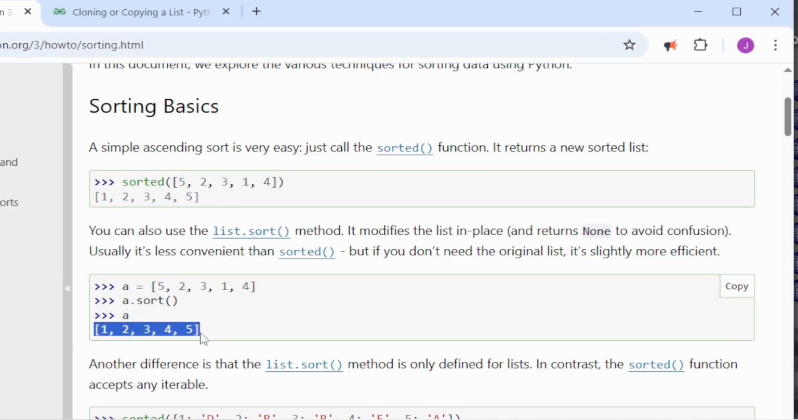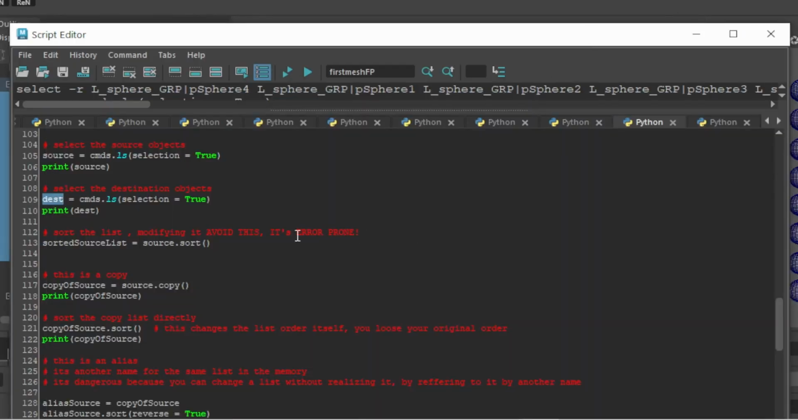Here you're printing out the original list altered. Here you're printing out a new list that was copied from the original. Okay, let's look at the example to make it more clear. So if I do this one, sort the list, modify it, avoid this, it's error prone, okay?